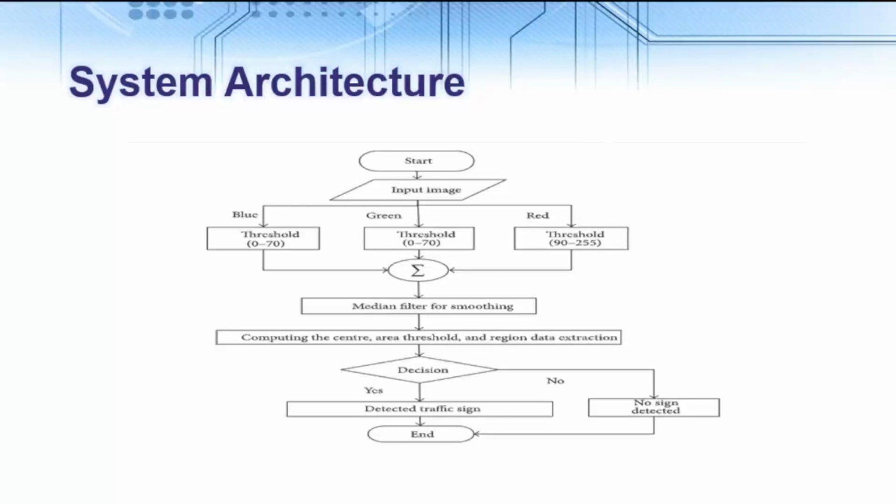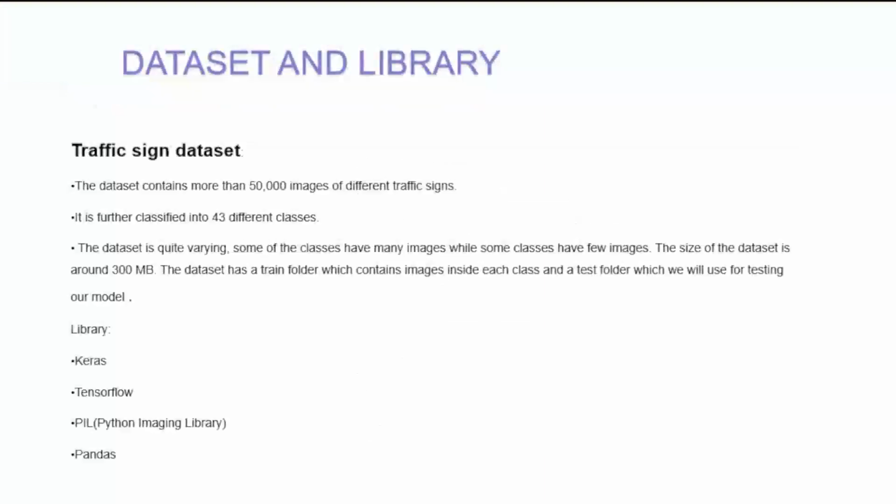Then we use median filters. Then as per the computing and other aspects, the decision is made whether the image is a traffic sign or not, and if detected, which sign it is. So the dataset and libraries used in our project are as follows.